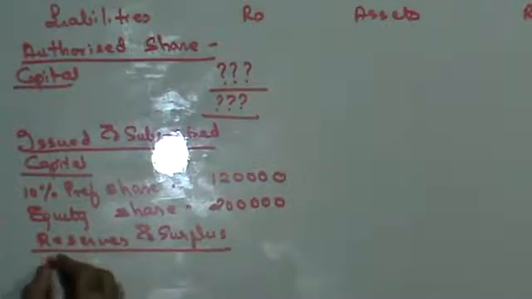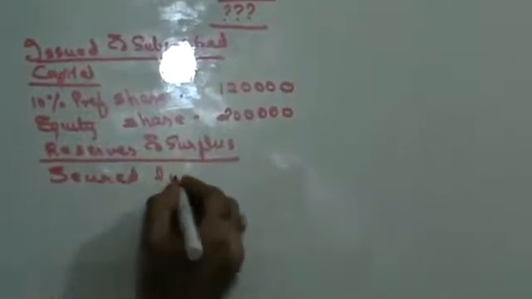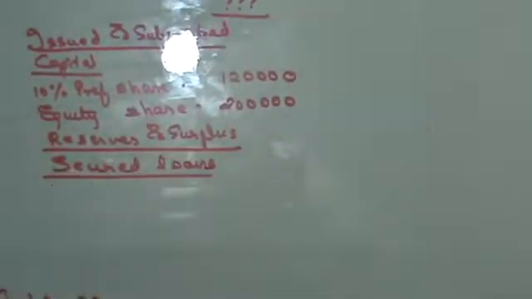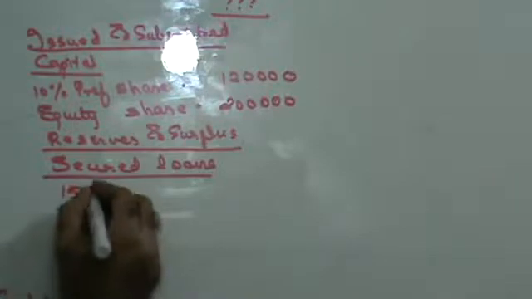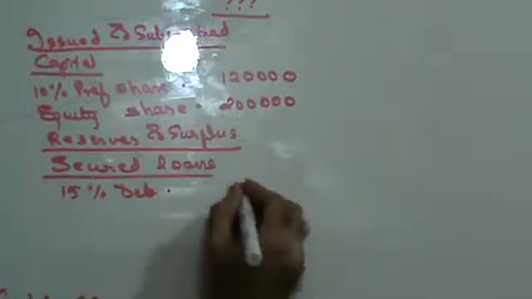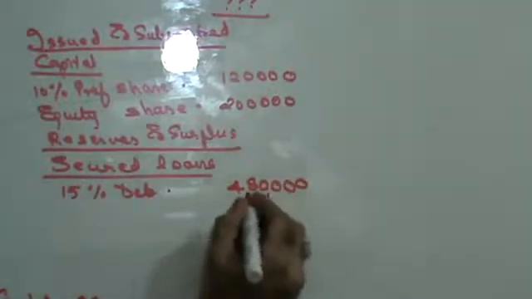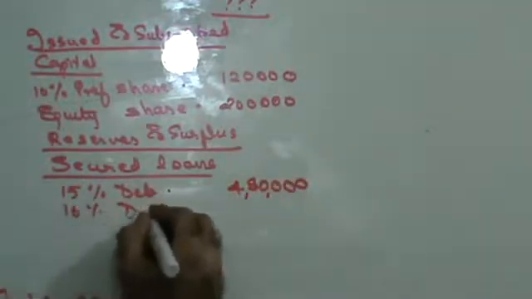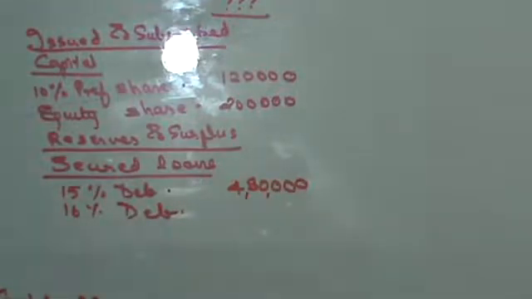Then you have secured loans. In secured loans, you will have 15% debentures, 4,80,000 as it is. We have issued another 16% debentures of the value 80,000.